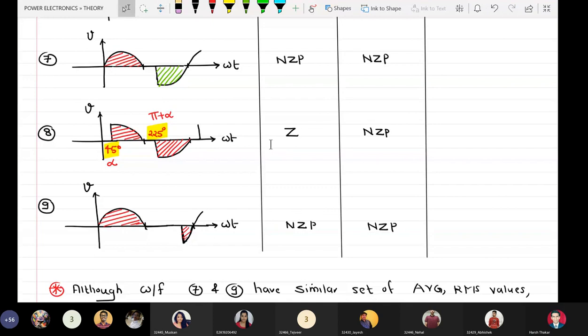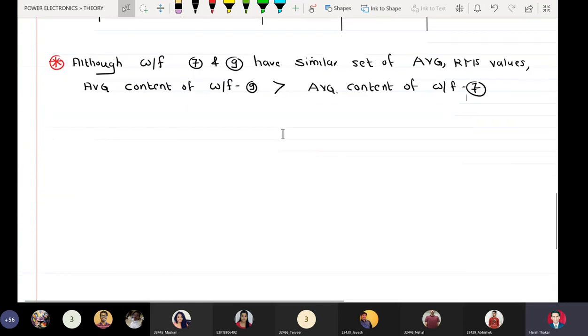Who is closer to a pure sine wave, 7 or 9? 7. Waveform 7. Yeah, so again an important question: amongst the two waveforms 7 and 9, which waveform is closer to a pure sine wave? 7. That is why waveform number 7 will have a larger RMS value than waveform 9. So waveform 9 has larger average value, but waveform 7 has larger RMS value.